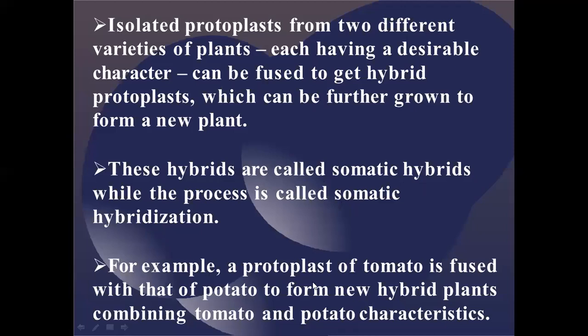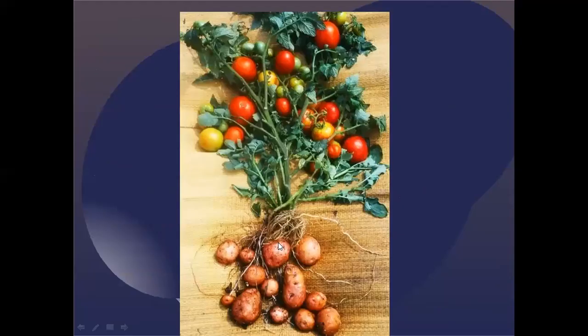For example, a protoplast of tomato is fused with potato to form a new hybrid plant combining both tomato and potato. You can see this example: a single plant bearing tomatoes at the top, and at the bottom it contains potatoes. So what exactly is the advantage? Within a small place, we are able to cultivate both tomato and potatoes. That is the biggest advantage that can be obtained by this somatic hybridization process. Understood?